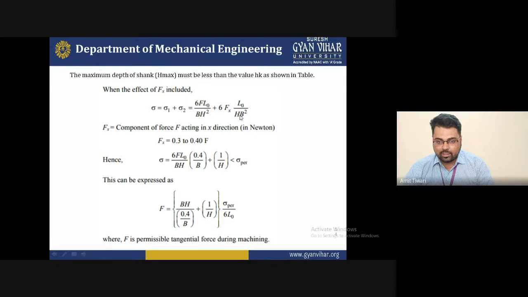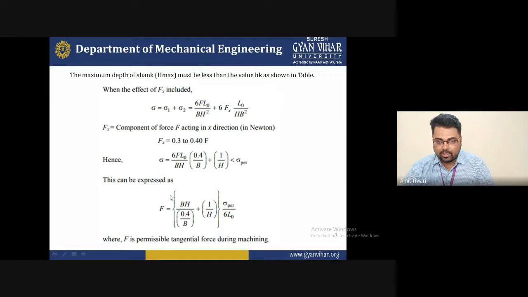After it, you will find the effect, that is a component of force acting in the x direction, in Newton. So Fx is equal to 0.3 to 0.40 F, and hence you will put the value in the formula expressed by this one.